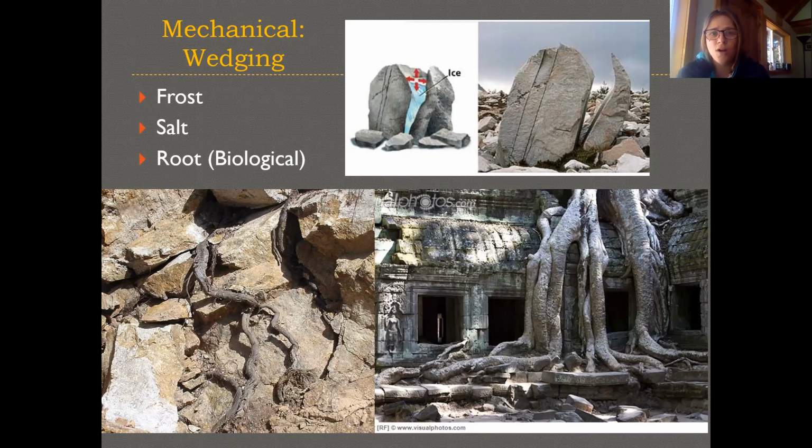Salt can do this too. If there's salt dissolved in the water, it can flow into a rock, and then the salt can start to crystallize, and as it expands, it can act as a wedge. And then, of course, plant roots can be very powerful wedges. Here are some pictures along the bottom showing plant roots growing in amongst the rocks, pushing the rocks apart. And over time, as the plant roots get bigger and bigger, what used to be very small and could get into a little crack can really do some amazing work.